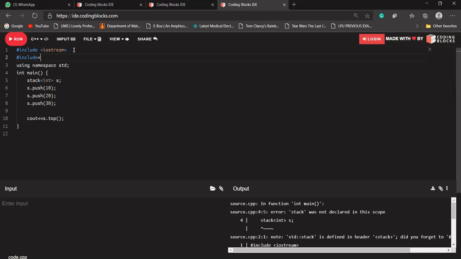We have covered insertion at the front of our array, deletion at the front, insertion at the last of our array, deletion at the last of our array. The videos are present on our YouTube channel. If you are facing any problem in insertion and deletion in an array, please do watch that video. If you still have any doubt, please ask me. What are the problems that you're facing?